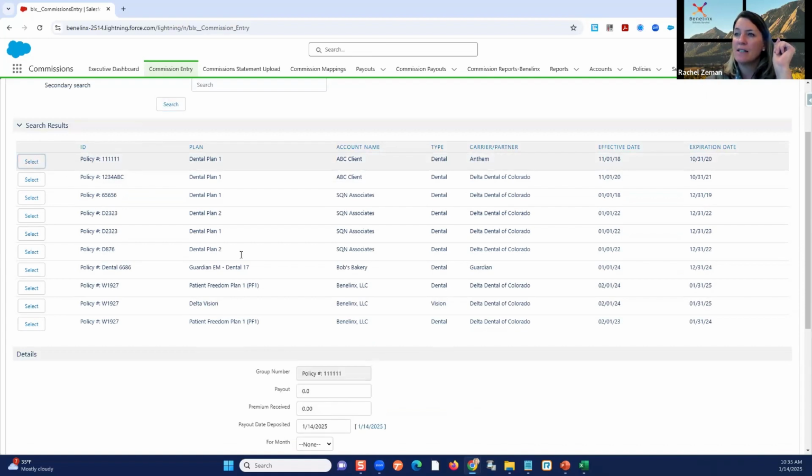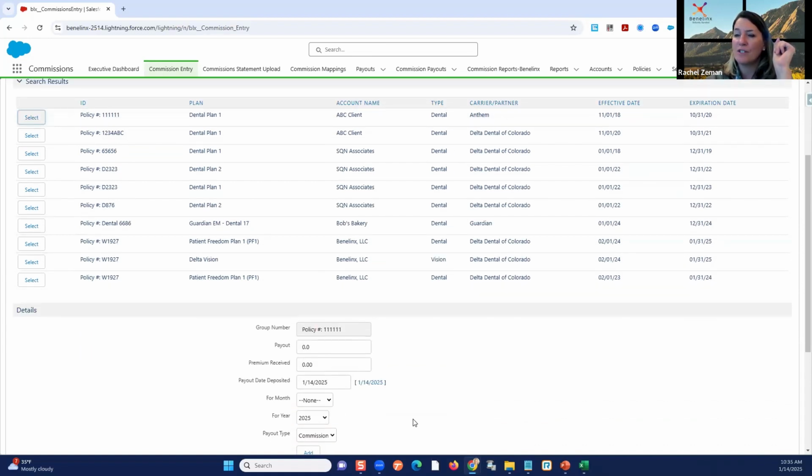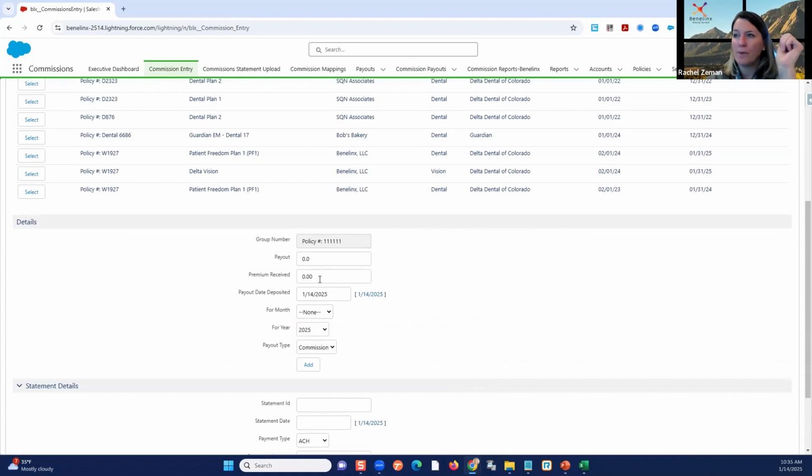If I select this policy, it brings the information down here. And here's all the critical components, right? I need to put the amount in. That's how much we received. I can put the premium in. I think that's a really important value to add, so I can see that comparison. Was it 10%, right? This is how much your client paid in premium. This is how much we received of it.